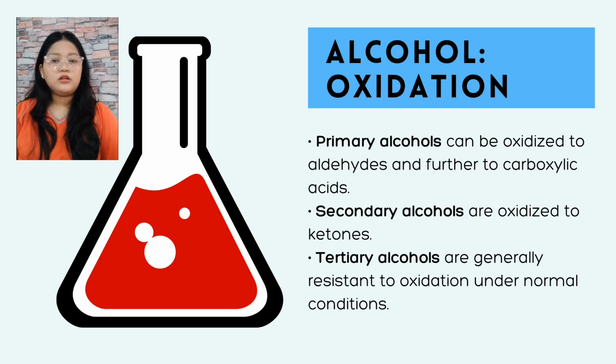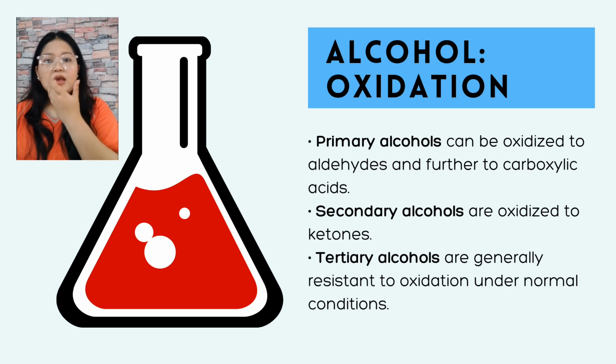Let's talk about alcohol oxidation. Oxidation is like removing parts of some attachment and sometimes adding an oxygen in its place. It can occur in primary, secondary, and tertiary alcohols. A primary alcohol, which has the OH at the end of the carbon chain, can be oxidized to aldehydes or carboxylic acid, depending on the oxidizing agent and reaction conditions.